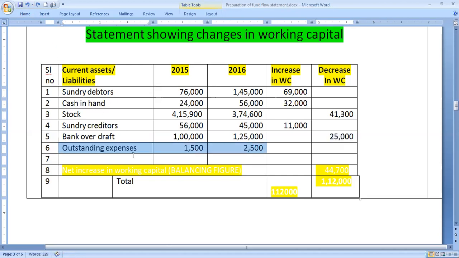Then the other current item which we can find in the balance sheet, outstanding expenses: last year, in 2015, 1,500, and this year 2,500. Again there is an increase in current liability. Opposite we can see here, that is 1,000 rupees, a decrease in working capital.